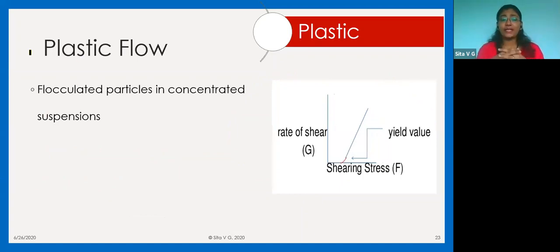Now, the examples of plastic flow are flocculated particles in concentrated suspensions. So why are these flocculated in concentrated suspensions? There is a lot of suspension, right? A lot of solid particles have been suspended. So they act as a solid material, that is, a plastic.